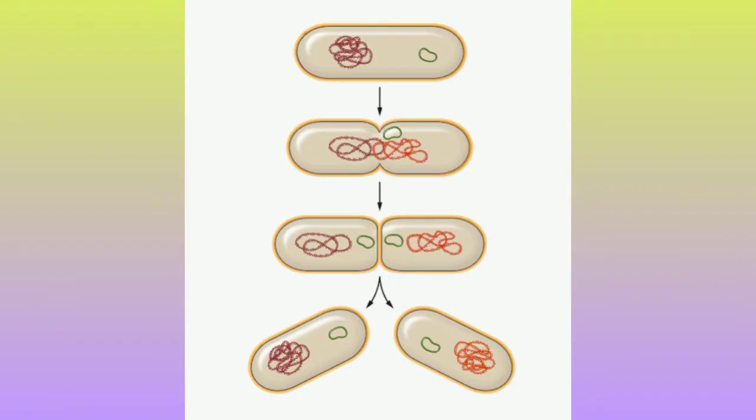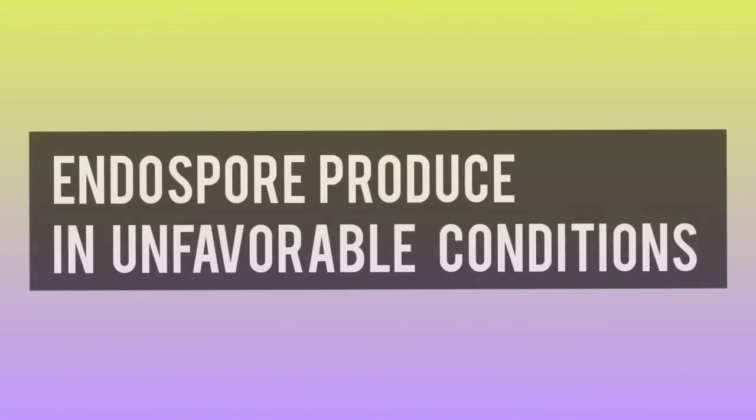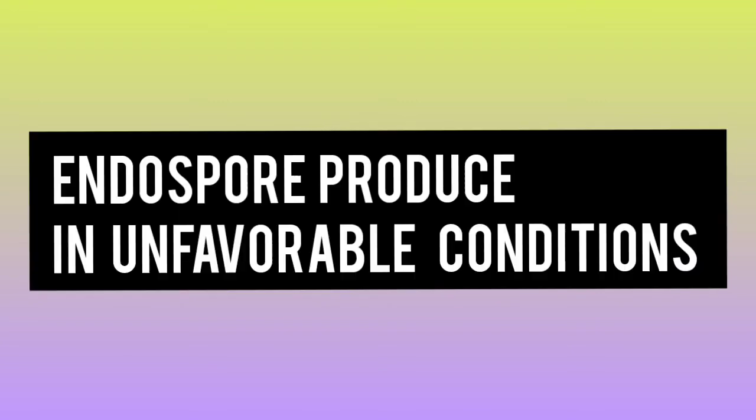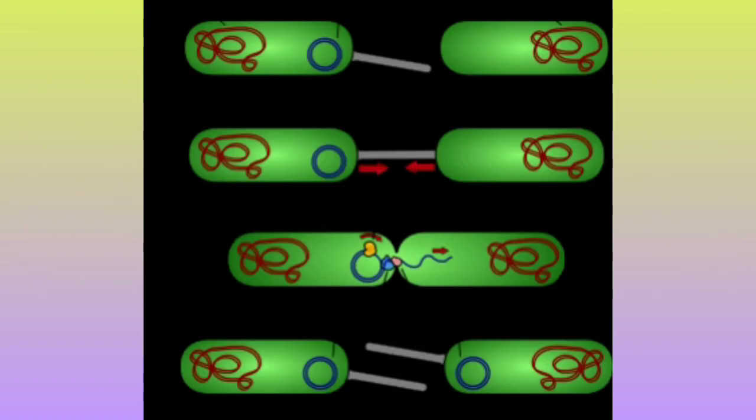Another point they ask in the NEET examination: is endospore produced during favorable or unfavorable conditions? The answer is unfavorable conditions. So bacteria under unfavorable conditions produce spores, and the name of the spore is endospore. Then sexual reproduction occurs by the conjugation method.